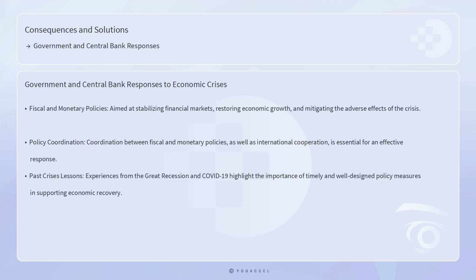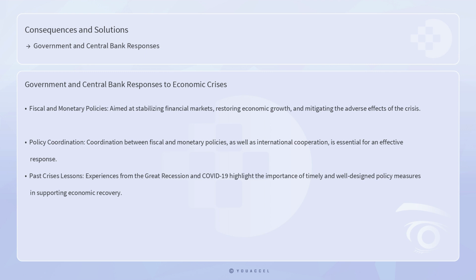In conclusion, government and central bank responses to economic crises involve a combination of fiscal and monetary policies aimed at stabilizing financial markets, restoring economic growth, and mitigating the adverse effects of the crisis. While each policy has its limitations and potential drawbacks, coordination between fiscal and monetary policies, as well as international cooperation, is essential for an effective response.